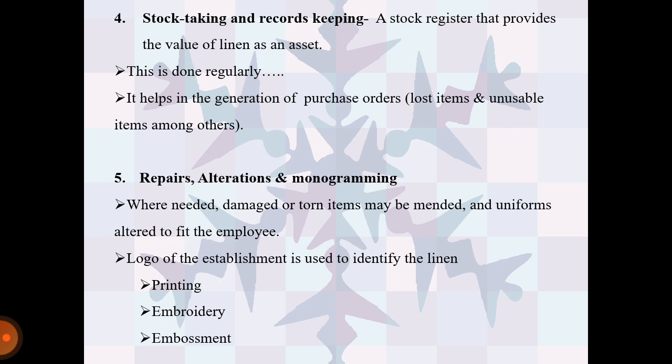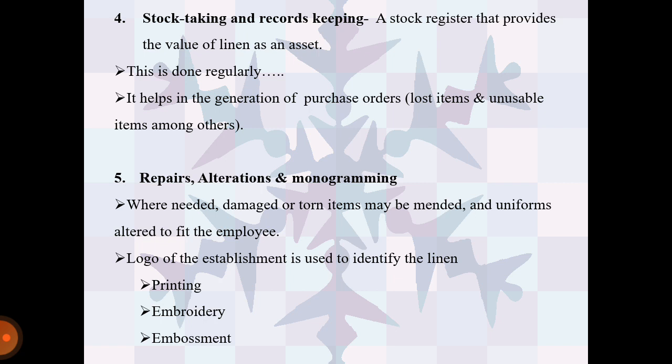Fourth one is stock taking and record keeping. A stock register provides the value of linen as an asset. This is done on a regular basis. It helps in the generation of purchase orders and also mentions lost items and unusable items among others.